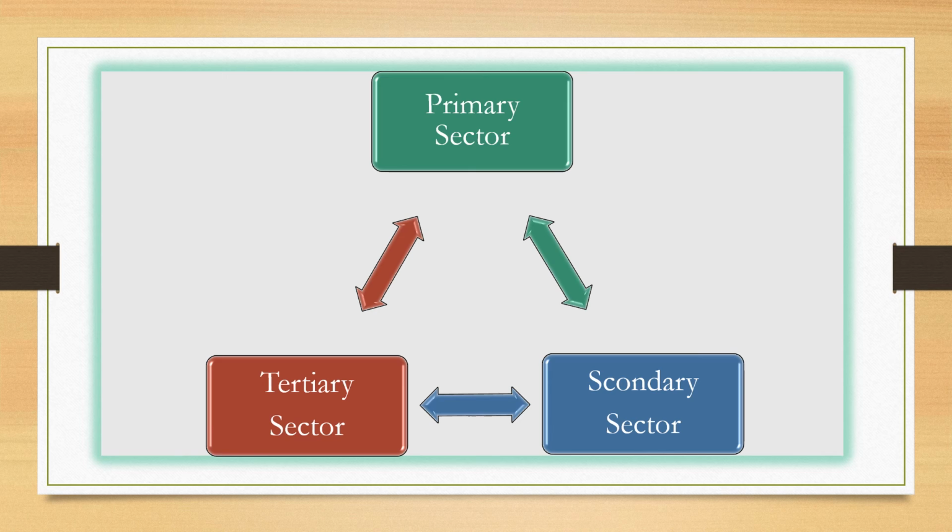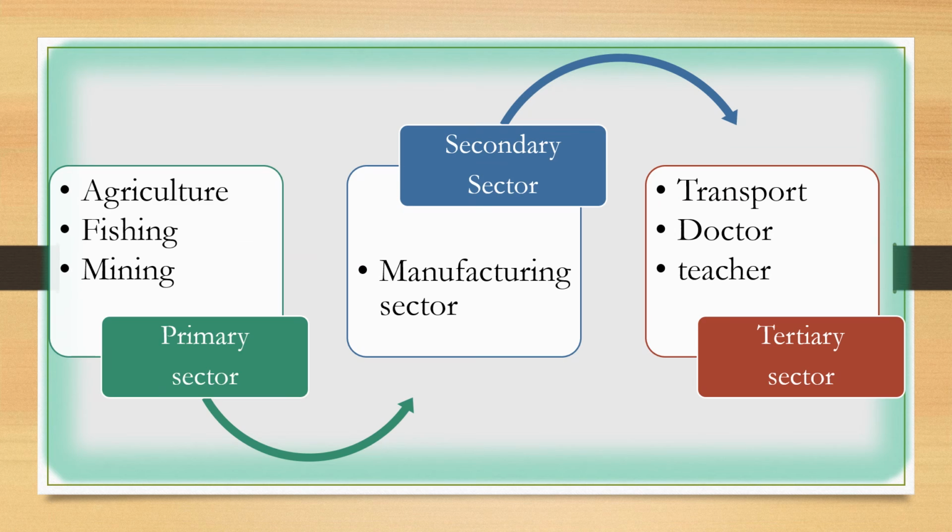Now I will explain how these 3 sectors are related with each other. I am giving you some examples through which I am explaining how primary sector depends on secondary sector, how secondary sector depends on tertiary sector, and primary and secondary sector both depend on tertiary sector. Okay, I am explaining all of this.